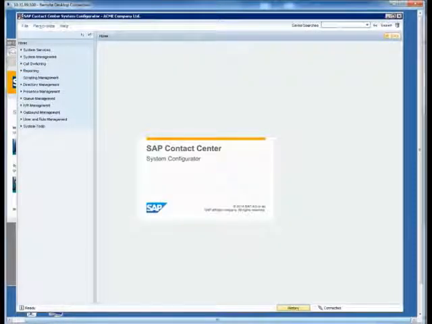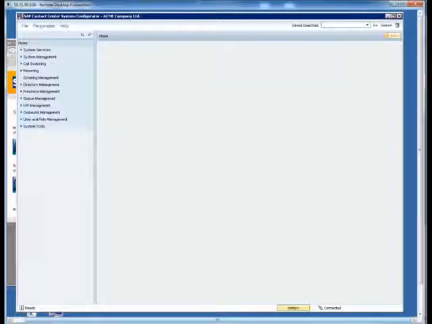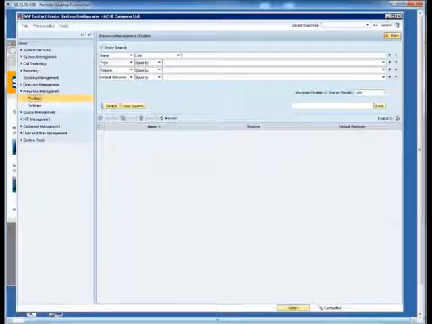It seems like Sally could access all areas of System Configurator, but in fact she only has access to the areas where we gave her the user rights. To try this out, let's go to Presence Management, to Profiles, and do a search. Even if we do the search, we still get 0 results.